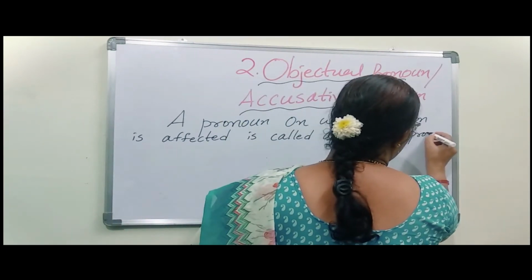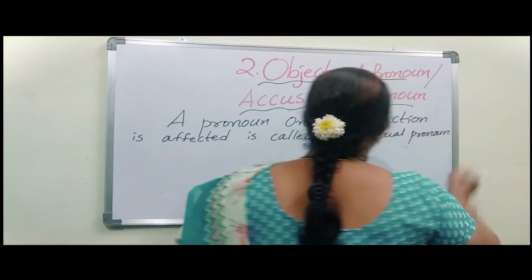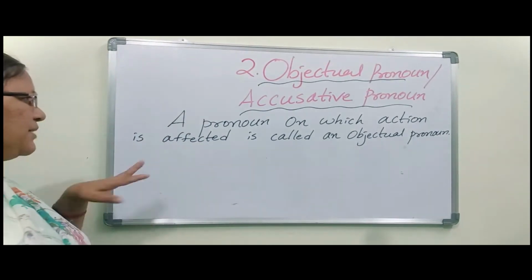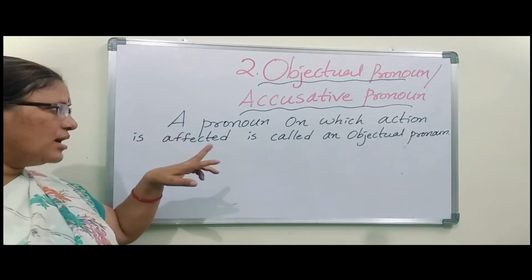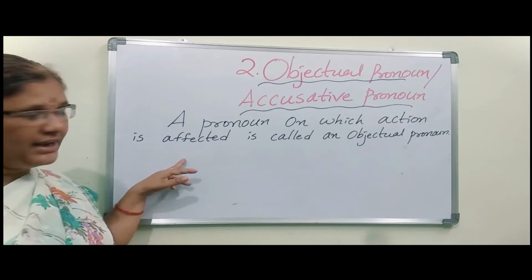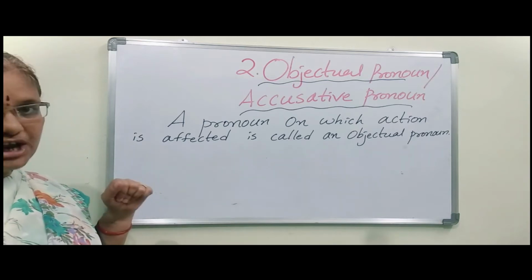Objectual pronoun. See what the statement is saying. A pronoun on which action is affected is called an objectual pronoun.